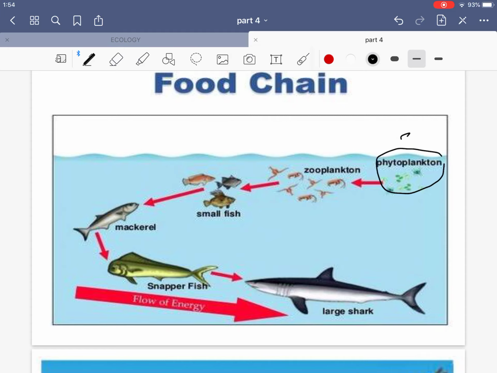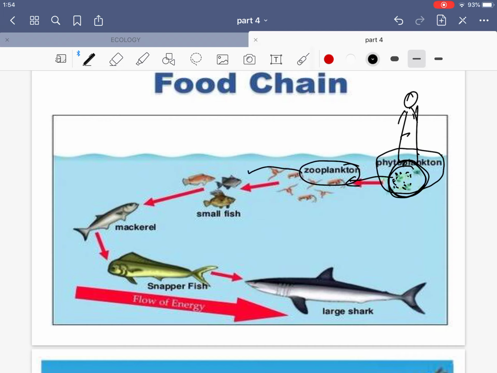Here the main producer is a phytoplankton, and these phytoplanktons, they are very near to the sea brim, they are very near to the continental shelf areas. They are not deep down, because if they were deep down they would not be able to receive the sunlight penetration. So because of this sunlight penetration, they will be very near to the brim of the water, and they will be eaten by the zooplanktons.